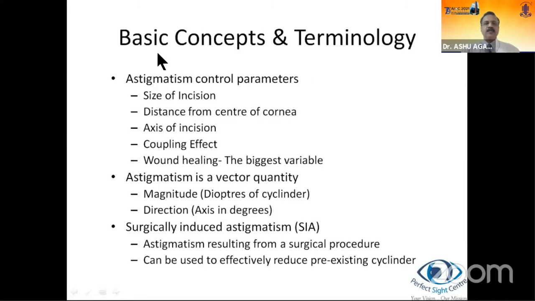Before we go on, let's look at the basic concepts in astigmatism control and the terminology used. There are certain astigmatism control parameters: the size of the incision, the distance of the incision from the center of the cornea, the axis of the incision, the coupling effect, and wound healing. We'll look at each in more detail. Also understand that astigmatism is a vector quantity, with magnitude measured in diopters of cylinder, and direction, which is the axis in degrees. Then there's a very important concept called surgically induced astigmatism, or SIA, which is astigmatism resulting from a surgical procedure and can be used to effectively reduce pre-existing cylinder.